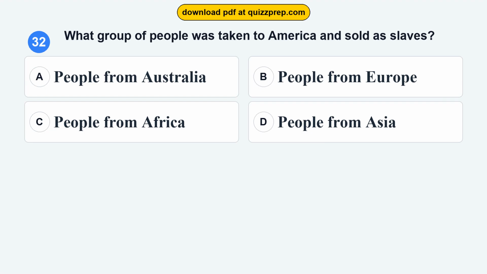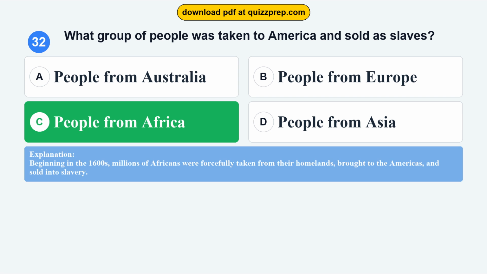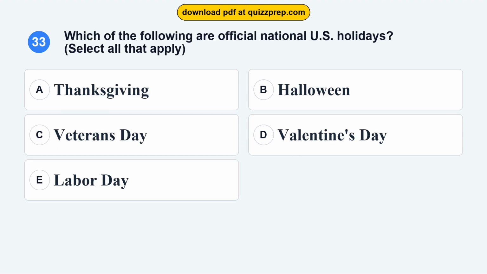Question 32. What group of people was taken to America and sold as slaves? Option A, people from Australia. Option B, people from Europe. Option C, people from Africa. Option D, people from Asia. The correct answer is option C, people from Africa. Beginning in the 1600s, millions of Africans were forcefully taken from their homelands, brought to the Americas, and sold into slavery.